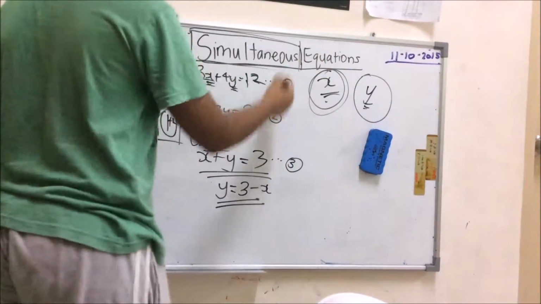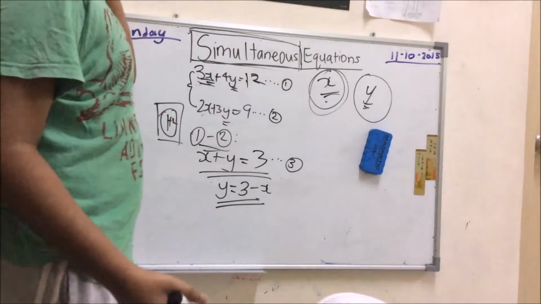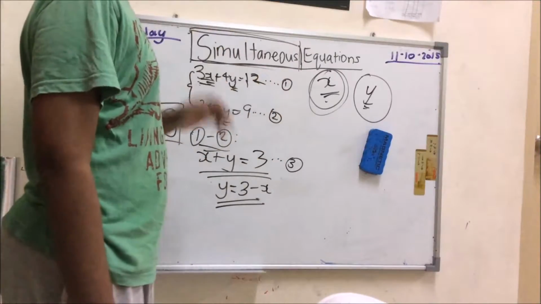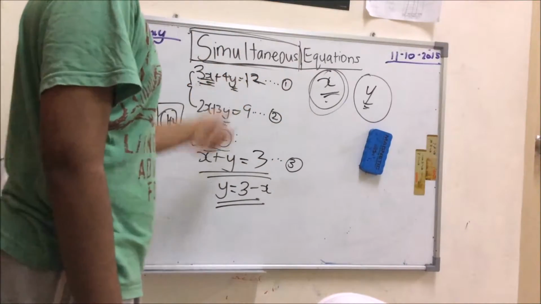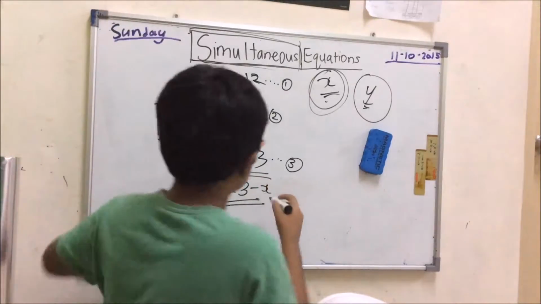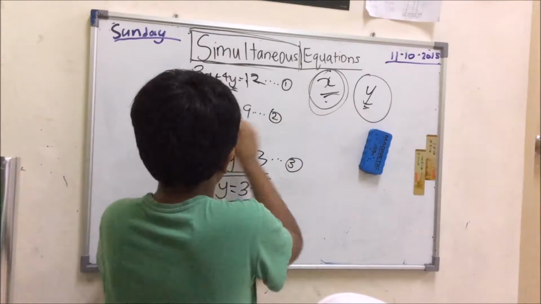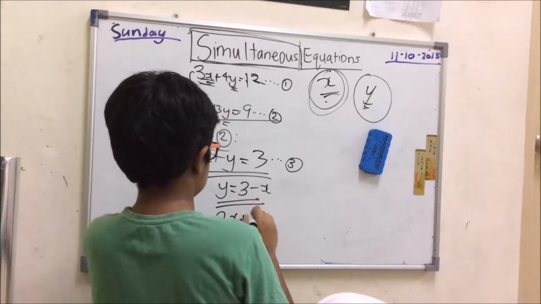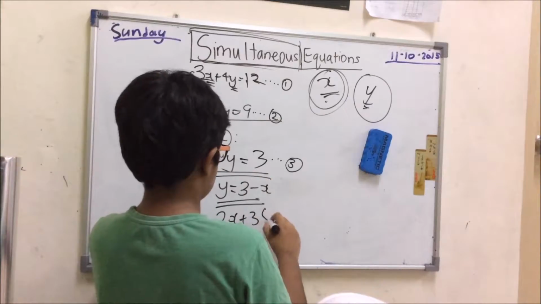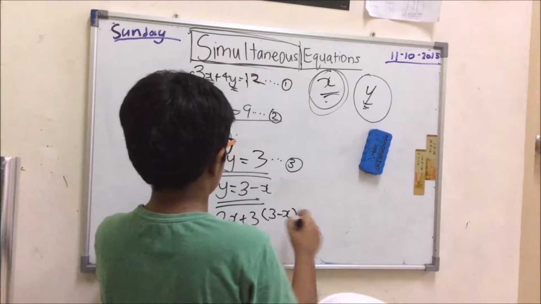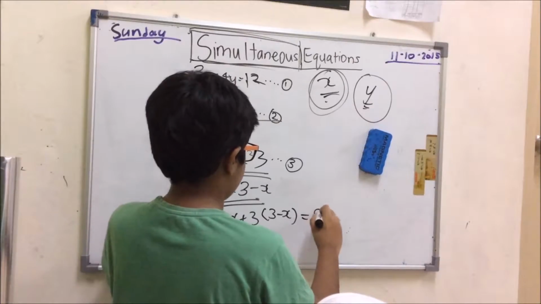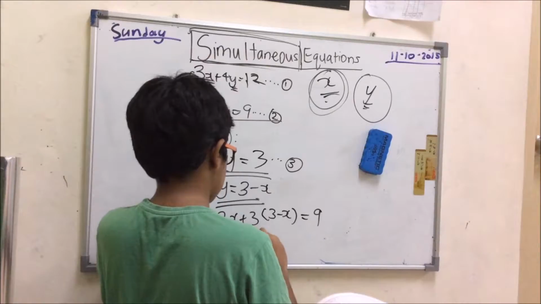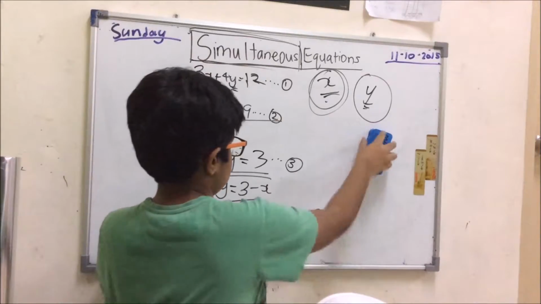So now let's substitute this into one of these equations. It's up to you. You can substitute y equals 3 minus x here, or you can substitute there. But I'll do it in equation number 2 because it looks a bit simpler with smaller numbers. So let's substitute this inside equation number 2. y equals 3 minus x, so 2x plus 3 minus x, because we replace y with 3 minus x, equals 9, and then we do the calculations. 2x plus, we'll open the brackets, 3, 9, wait, this is so unneat.